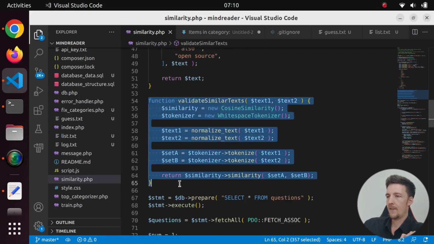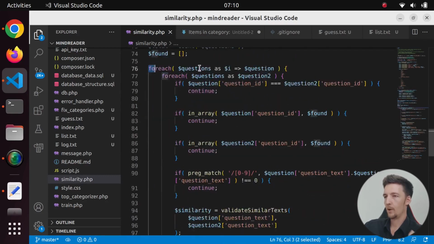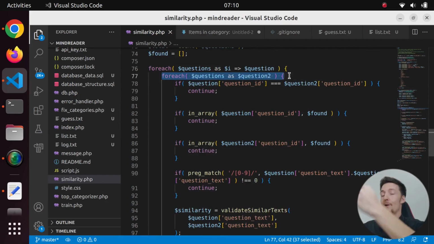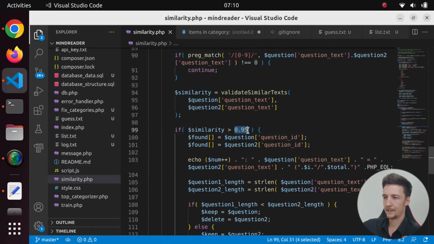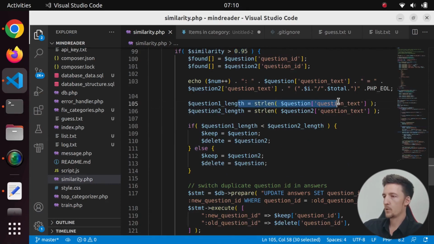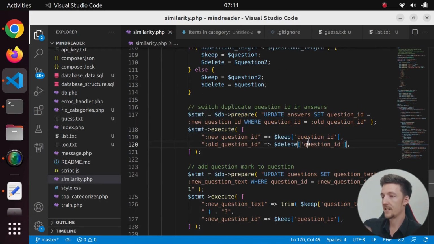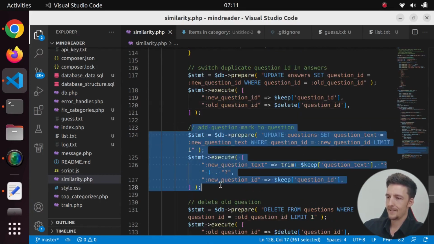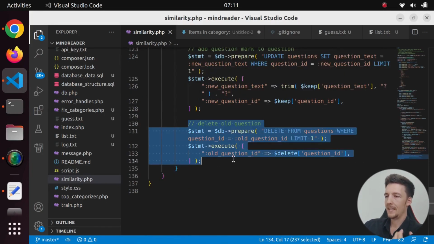And then we just use this validate similar text function here. We select all the questions from the database, and we loop through all of them, and then we loop through all of them again for each of the questions. And then we compare them here, and if the similarity is more than 0.95, that seemed to be the sweet spot. Then we decide which question we keep, and I just decided to take the one that has the smallest length. And then I update the answers table so that the question that we're going to delete will be converted to the one that we're going to keep. And then I added this to add a question mark to the question, because sometimes they were missing question marks. And then we delete the old question.